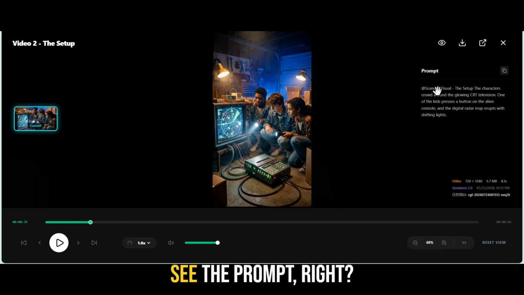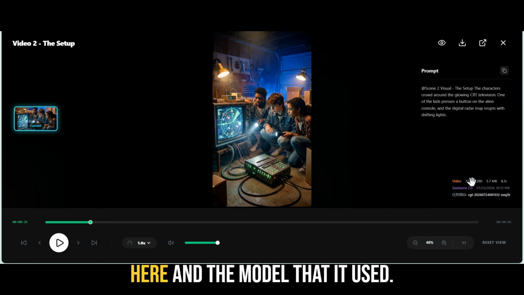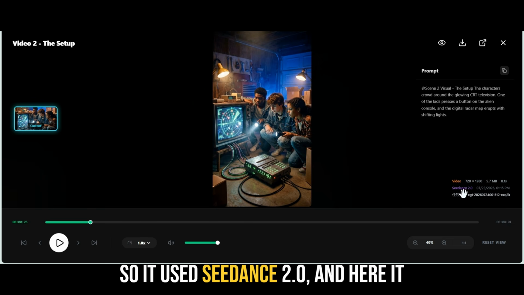Here on the right, you can see the prompt, right? If you want to reuse it, you could always copy it. You also see the video settings down here and the model that it used. So it used Seedance 2.0.